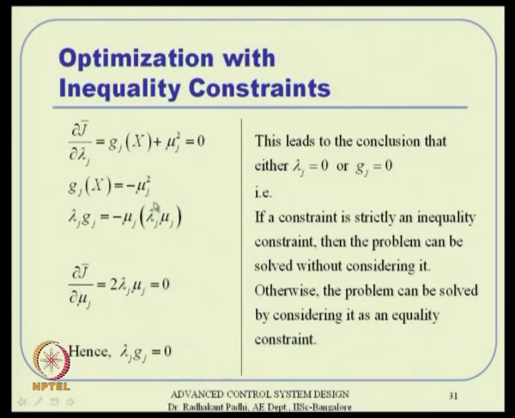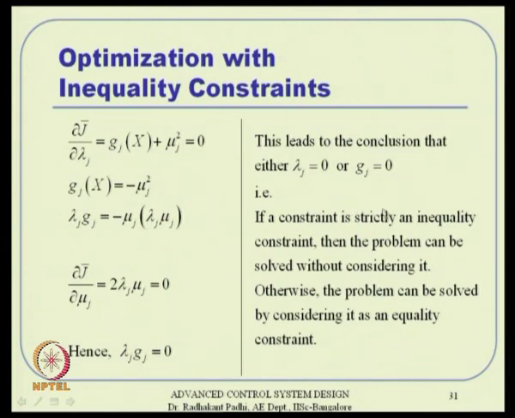So, if this turns out to be 0, then it tells me that lambda j g j should also be equal to 0. This leads to the conclusion that either lambda j is 0, or g j is 0, because lambda j g j is 0. What does it tell you?